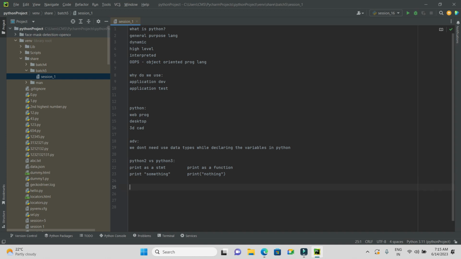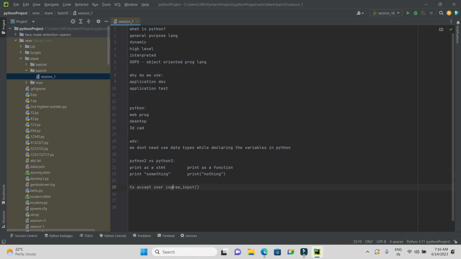Okay, what is the second difference? There are majorly five differences between Python 2 and Python 3. We already know the first one. Second one: Python 2 uses the function raw underscore input to accept the user's input.